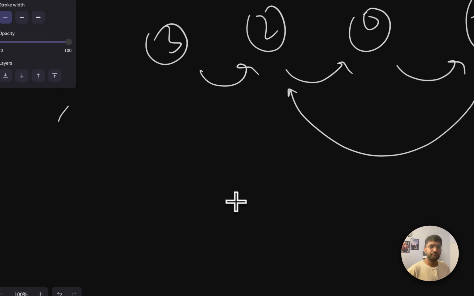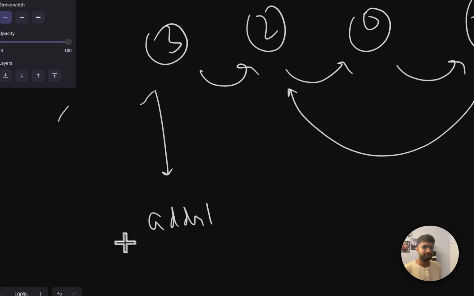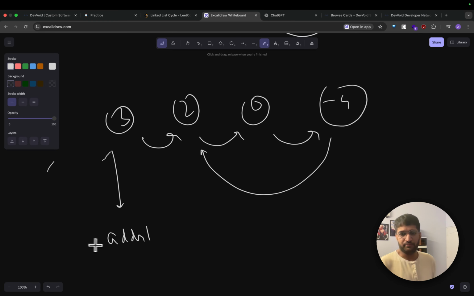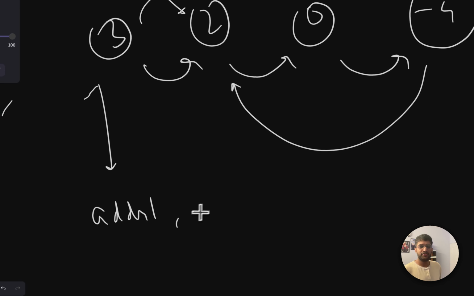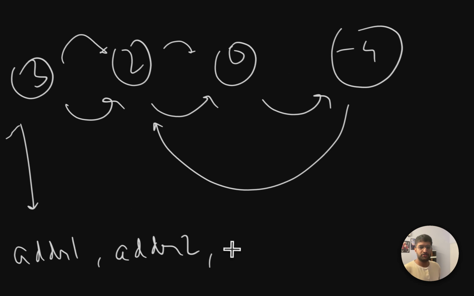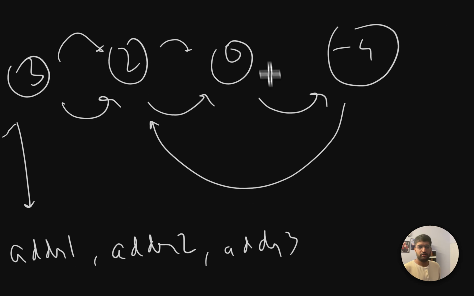What will I do? I will go to 3. I'll store the address of 3. Call it ADDR1. Okay? I'll just call it address 1. That's it. Next one, I'll go to 2 because that's next in my iteration. I'll store address 2, so ADDR2. I'll go next. I'll store ADDR3. I'll go next.